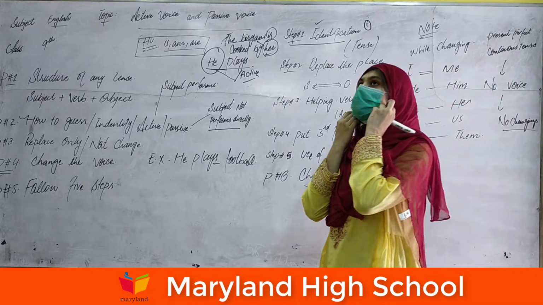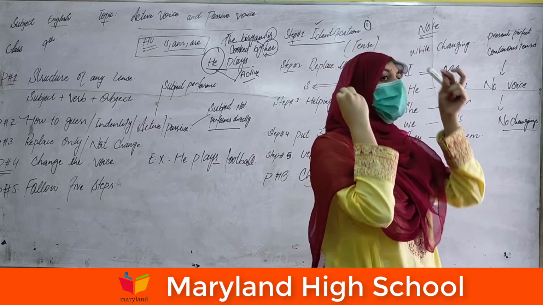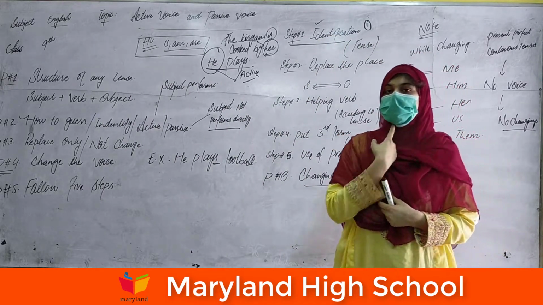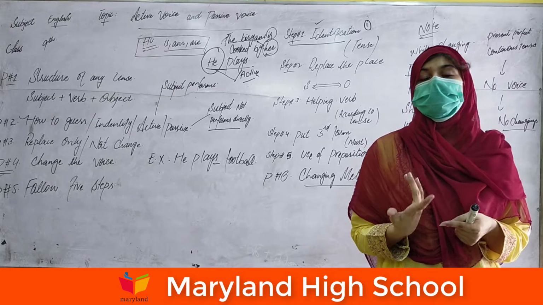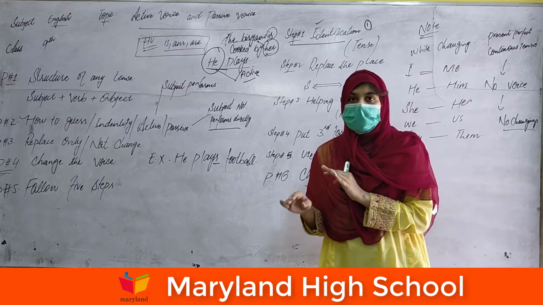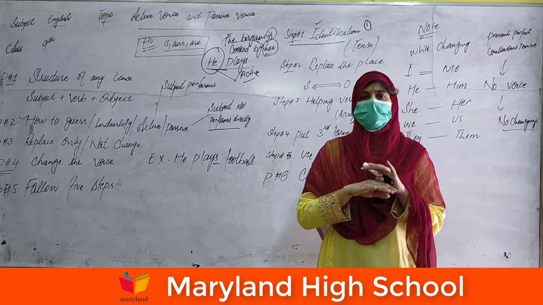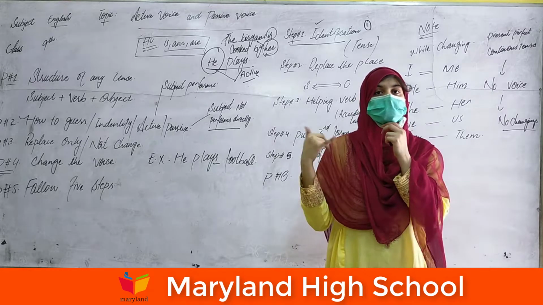What's the basic purpose behind identifying and recognizing the tense? Because we have 12 tenses, and if we recognize the tense, then we can add the proper helping verb. Without identification and recognition, we can't put the correct helping verb according to the tense.